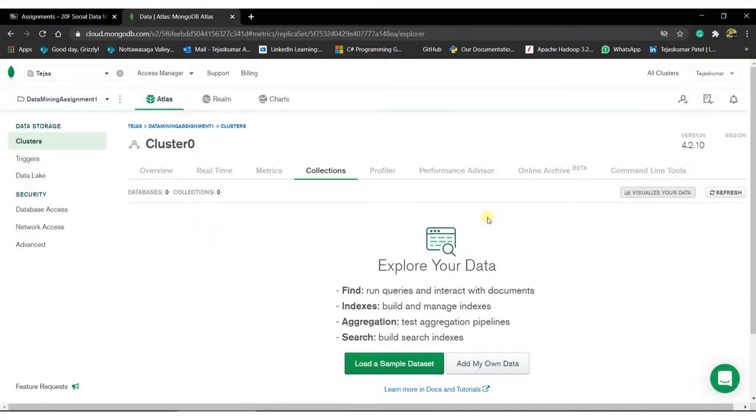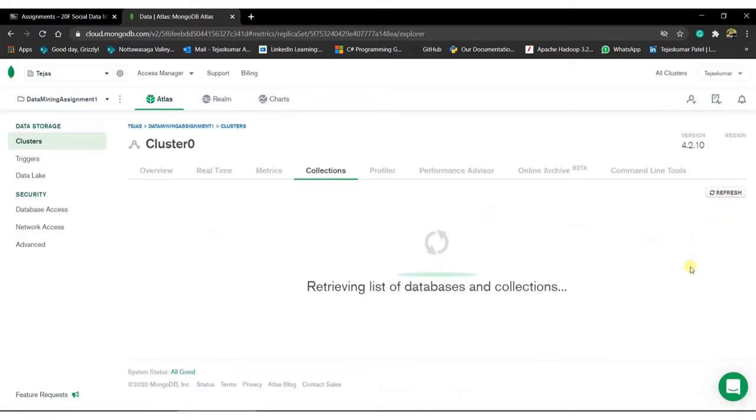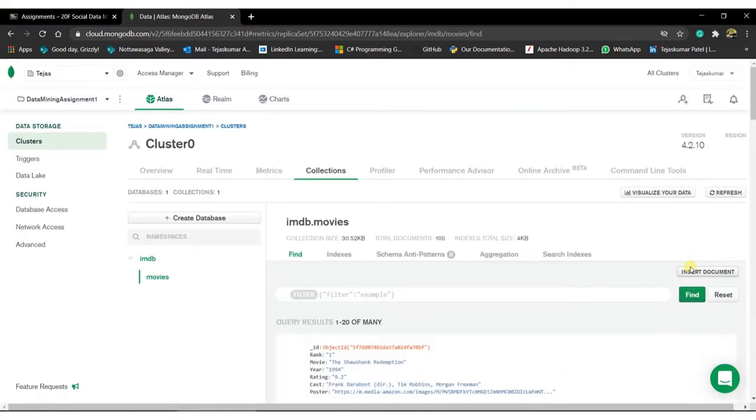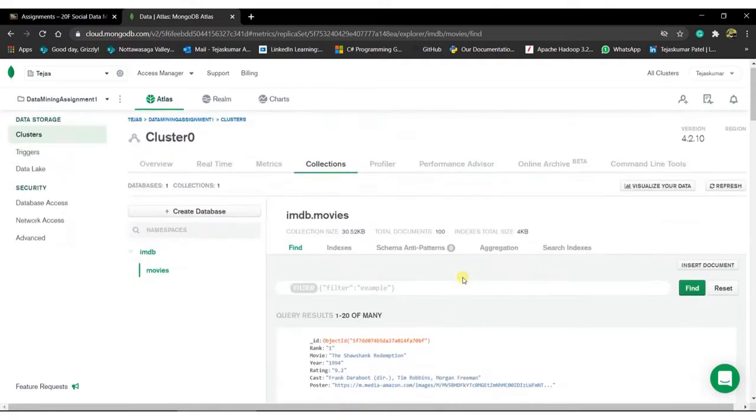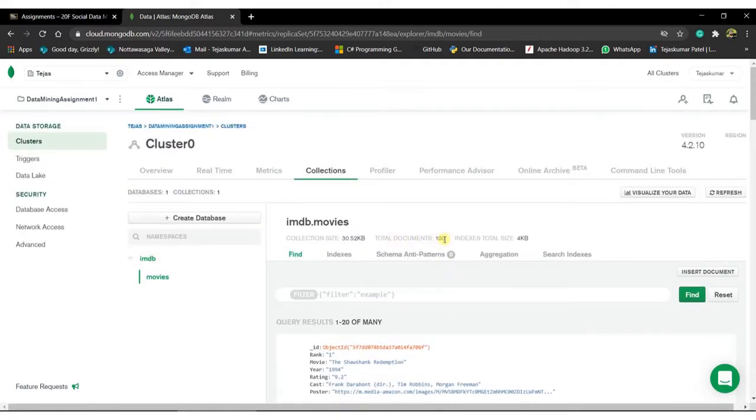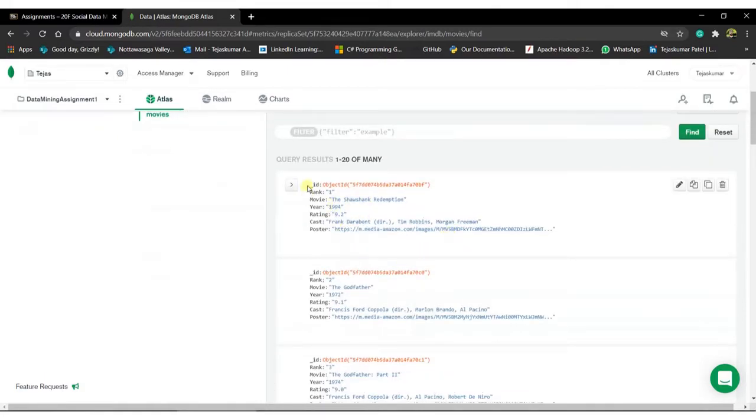And now if I go to my MongoDB account and refresh this page, we should see the IMDb database is created, and under the database the movies collection is created. And here as you can see, we have 100 movies, 100 entries here, and this is the data: rank, movie, year, rating, cast, and poster.